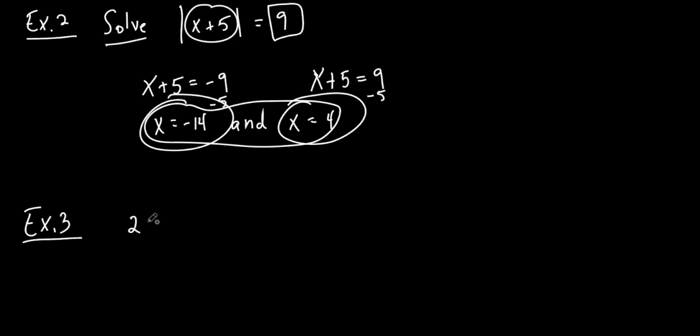All right, so we got 2, we got an absolute value, we got 3x. Now this is a little bit more complicated than what we just finished doing. So we're going to have to do a couple other things before we do what we did on these last two.